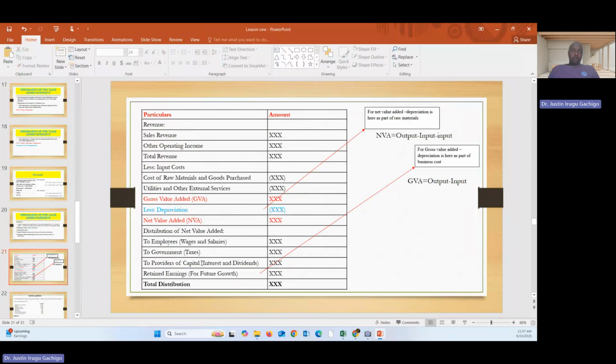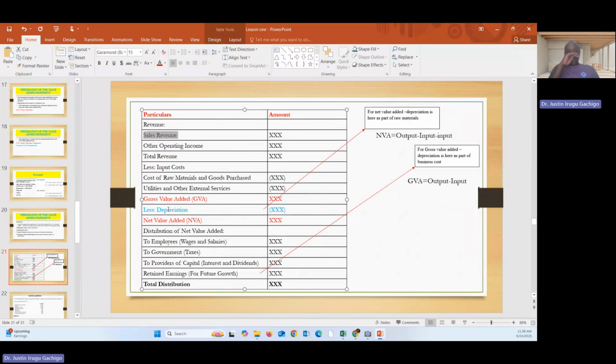distributed. This is the first part that we have just shown you up to this point. And we have said that for gross value added, we start with sales. So we are going to have the sales, add any other income to get the total revenue. Then less input cost. Input cost includes the cost of raw materials and goods purchased, and also utilities and other external services. Subtract these two to get the gross value added.